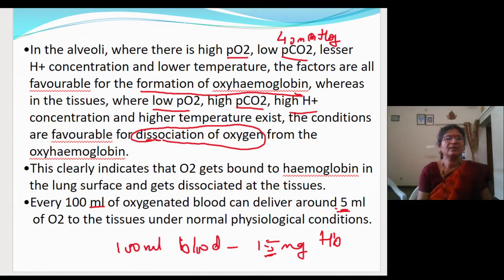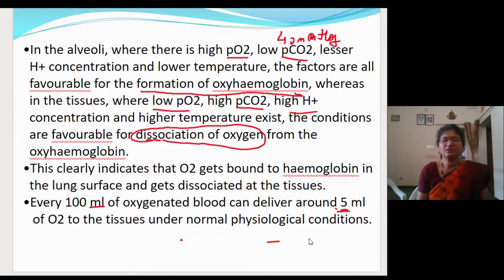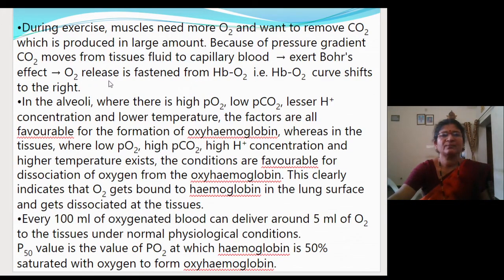Okay. Now let me go to the next one. So what you have learned, children? The factors which favor the dissociation and association of hemoglobin with oxygen. So this you have learned. Let me go to the next slide. So the writing part is there. You have to know that one.